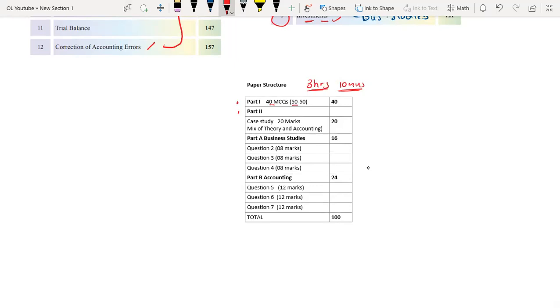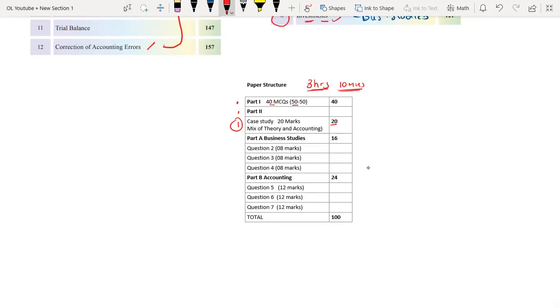There's a 50-50 chance here. 50% of your MCQs, which are 20 MCQs, will be coming from your business studies part, and 50%, which is again 20, will be coming from your accounting part. When you go to part 2, the first question will be a case study. You will be given a case of a particular organization and you will be asked questions from it. And that will be a mix of theory, business studies, and accounting, in which you will be dealing with questions worth 20 marks, right?